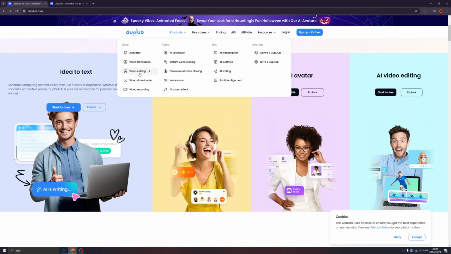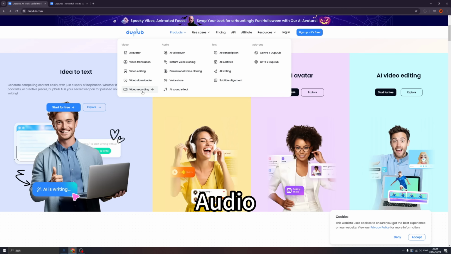And also we have video editing, so you don't need to learn any professional software like After Effects. Oh man, it's a really hard one. And also we have a video downloader, so if you want to download a video but you don't know how, you can use this software. And also video recording. So I think Dupdub has this ambition that you don't need to go anywhere else. Here you can create any content that you want.